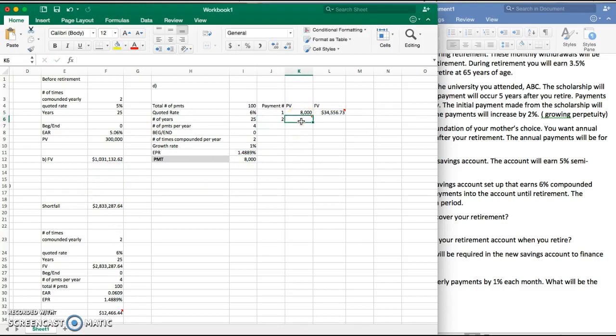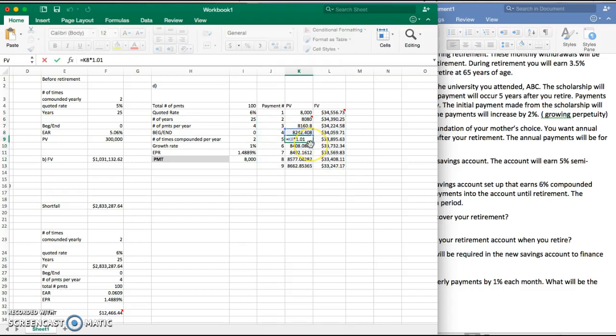So payment number 2 will be an increase of 1%. So remember that each payment increases by 1%. So it's going to be the previous cell times 1.01. So we can see that it increased by 1% here. And then if we did everything right, we should be able to drag the cell down. And yep, everything worked out. Okay, so I think if we keep dragging this down, it should continue to add everything. Yeah.